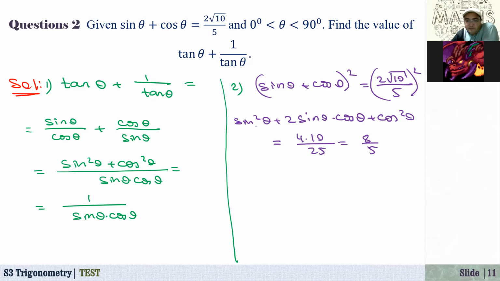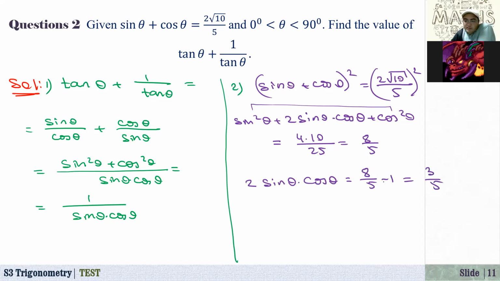Now if you simplify the left hand side, we know the sine squared of theta plus cosine squared of theta is equal to 1, and take it to the right hand side. Here we have 2 times sine of theta times cosine of theta is 8 over 5 minus 1, which is equal to 3 over 5.